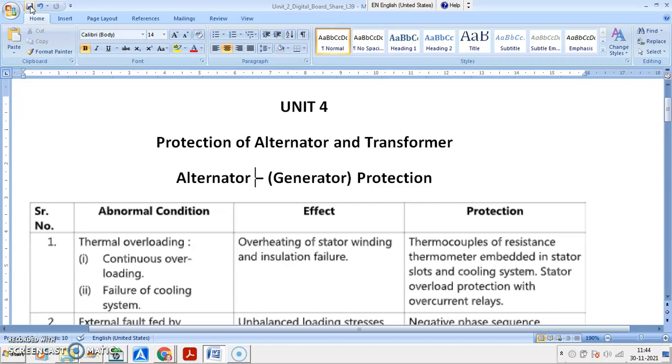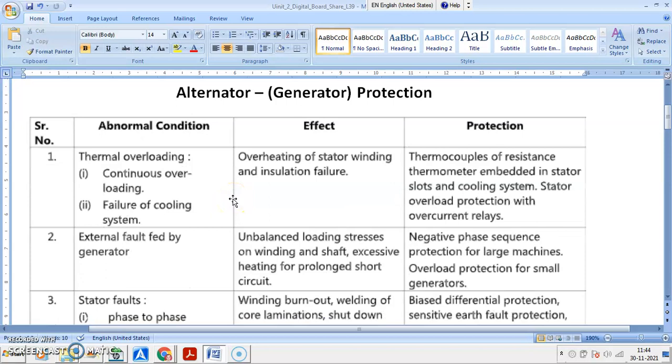Before going to discuss this, we should know the abnormal conditions that may take place in an alternator or a generator. So number one, that is an abnormal condition which is known as thermal overloading, means rise in temperature. So continuous overloading and because of failure of cooling system. So two types of overloading is there. Maybe because of continuous overloading, you may have thermal overloading, continuous overloading of alternator.